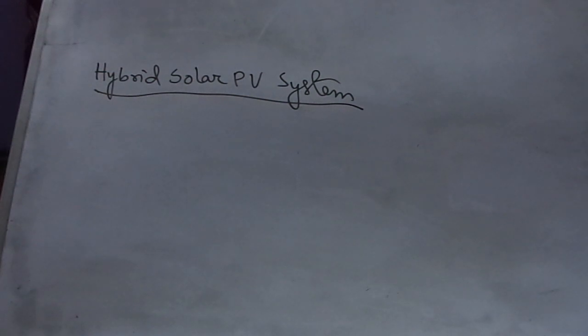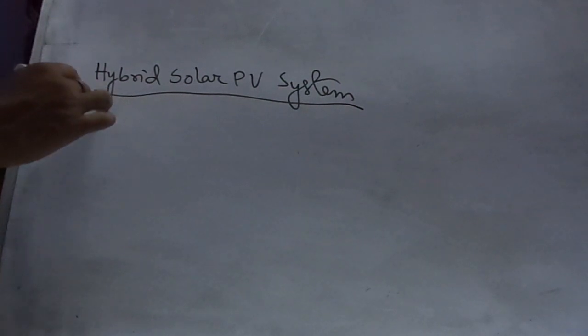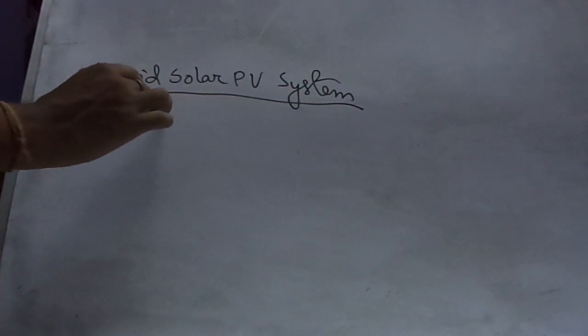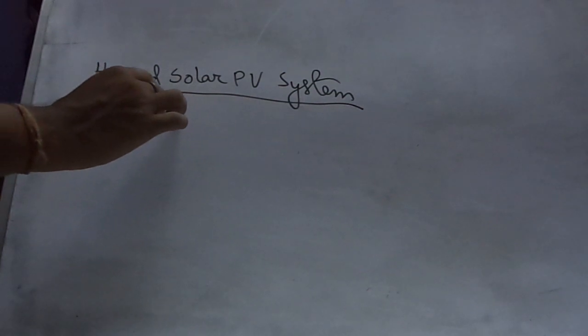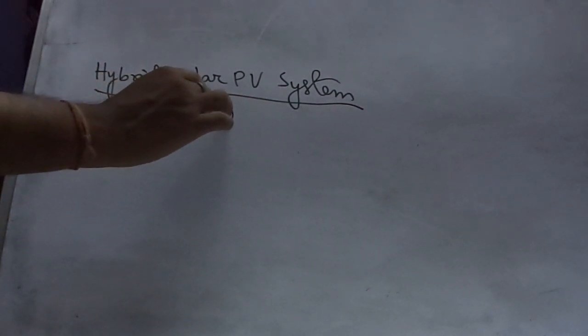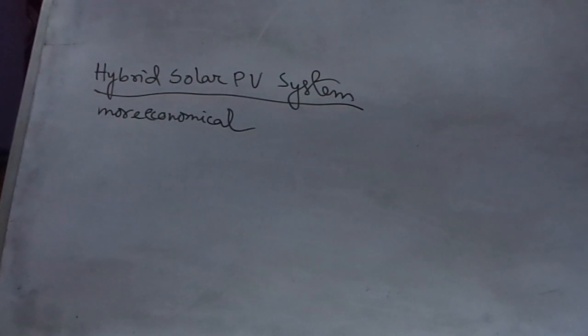In such cases it may be more economical to provide some of the system energy needs by other means such as diesel or gasoline generator, or any other non-conventional source like wind or fuel cell. Such a system is called a hybrid system.